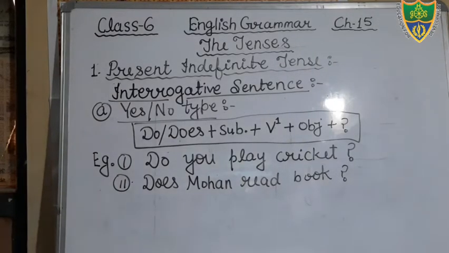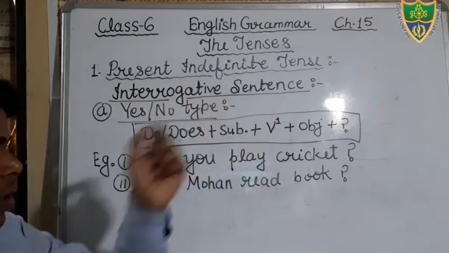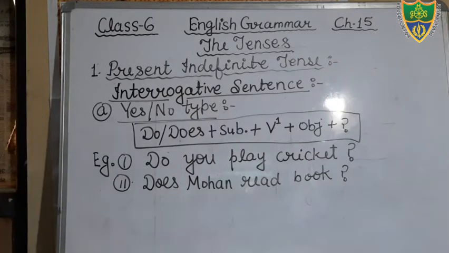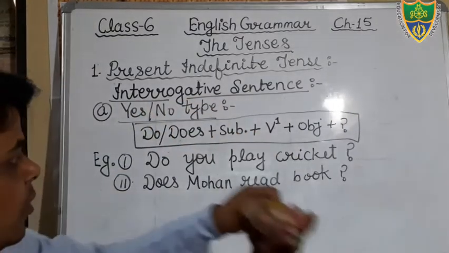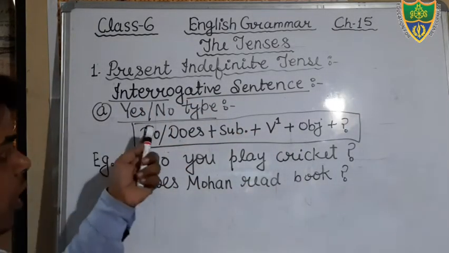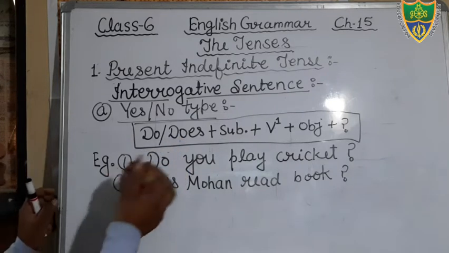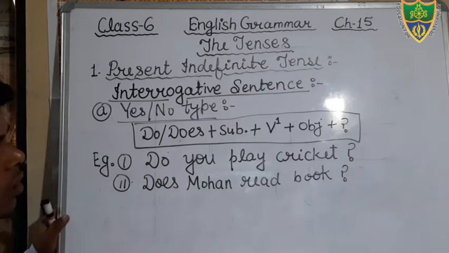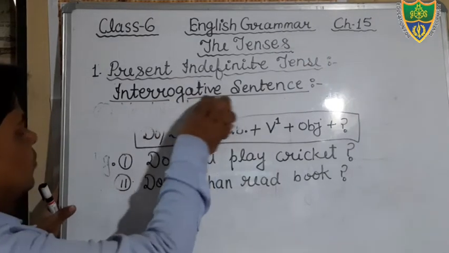You can give the answer in one word, yes or no. Therefore, that would also be a yes-no type interrogative sentence. Okay, students. So you write it and come to the next. Yes, students, in interrogative sentences there are two types, yes-no type and WH type. First of all, you will write yes-no type, and now we will discuss the WH type. Okay, students, I hope that you all have written. So I am going to erase it, and now we will discuss the WH type.